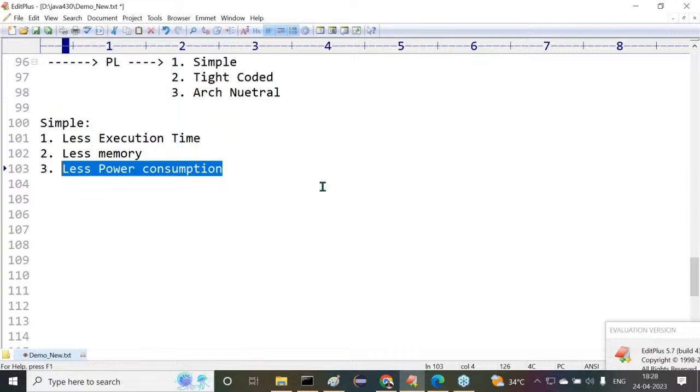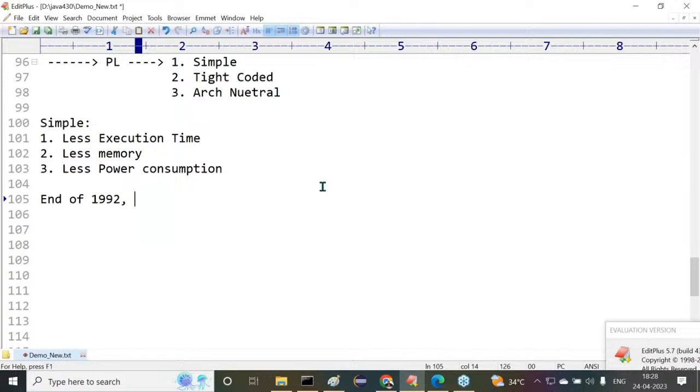Then immediately what happened here? Observe carefully. They started to prepare the new programming language in 1991. They took nearly 2 years to prepare it. The entire year 1991 was taken, and up to the end of 1992 they prepared the new programming language. They completed the preparation of the new programming language.